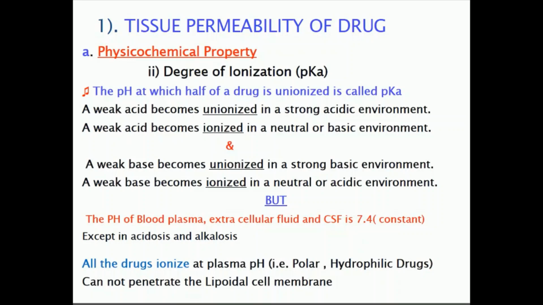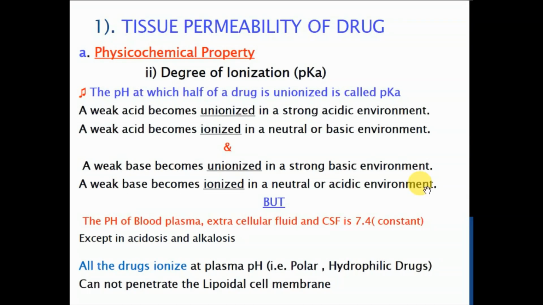If the basic drug is there, then it will remain in the unionized form in larger proportion if the basic environment is provided, and it will be converted into the ionized form if the acidic environment is provided. But here the pH of the blood, that is the plasma, extracellular fluid, everything is constant, that is 7.4, except in acidosis or alkalosis conditions.